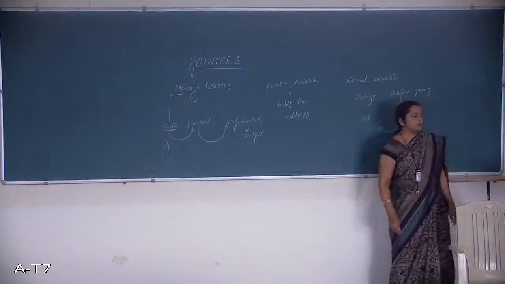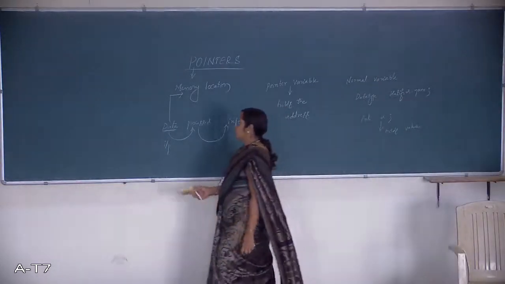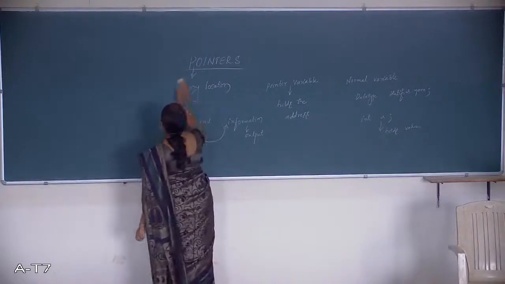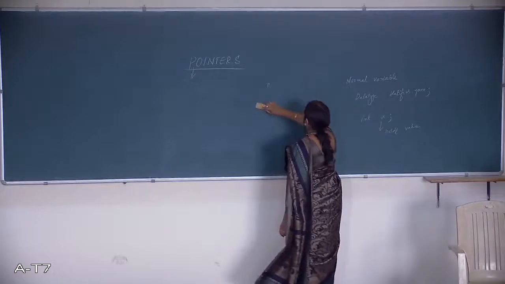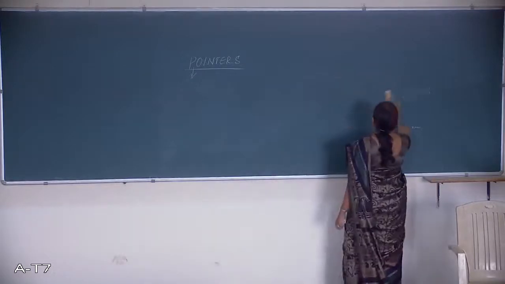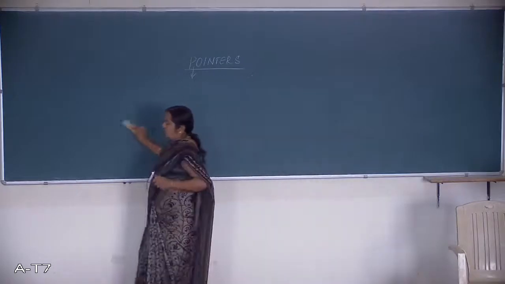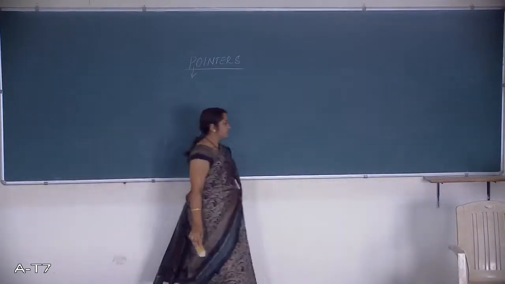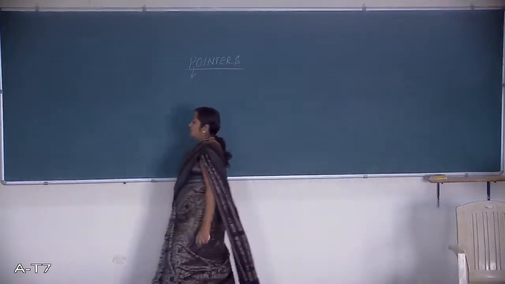We'll take one simple example and try to find the output of this program. How do I need to start?